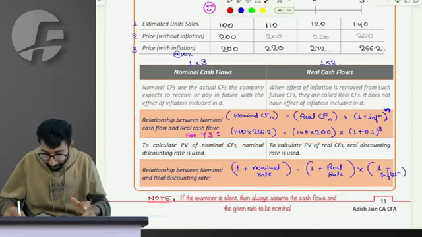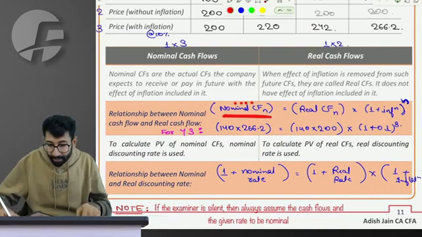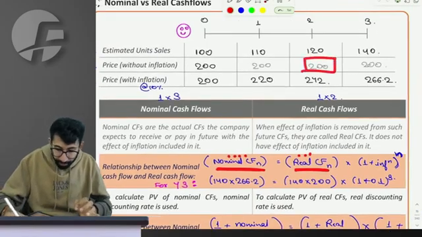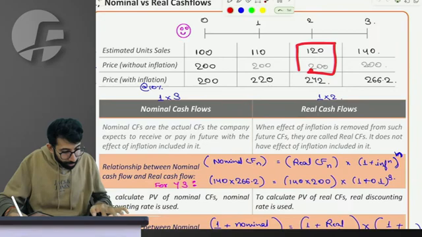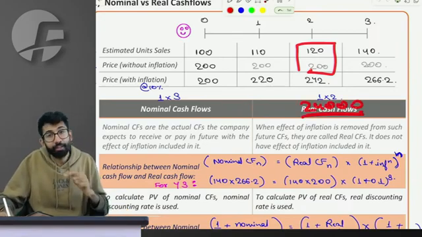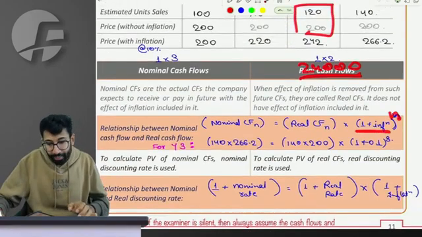So let's learn it. Nominal cash flow of any particular year can be calculated using real cash flow of that particular year. For example, second year real cash flow is 120 into 200, which is 24,000. How can I calculate the nominal cash flow of that year? It is real cash flow into 1 plus inflation to the power n.